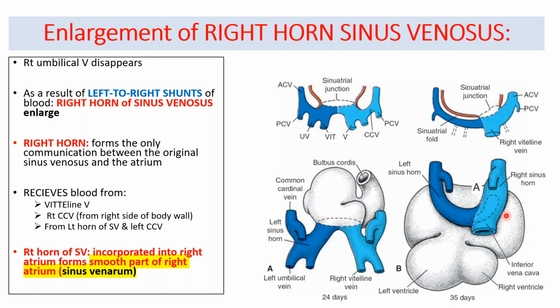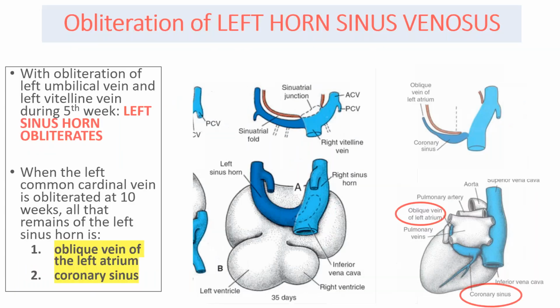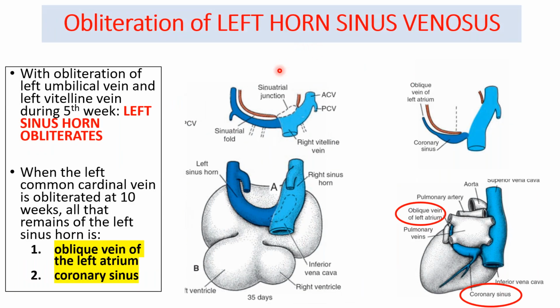horn of the sinus venosus. The second thing that we said was the obliteration of the left horn of the sinus venosus. Gradually the right horn is becoming larger, the left horn is obliterating, and ultimately it acts as a tributary into the right horn itself. By the 5th week, the left horn of the sinus venosus is obliterating.